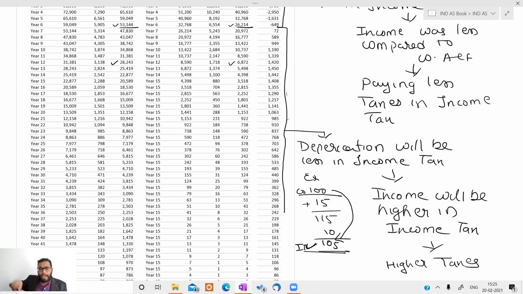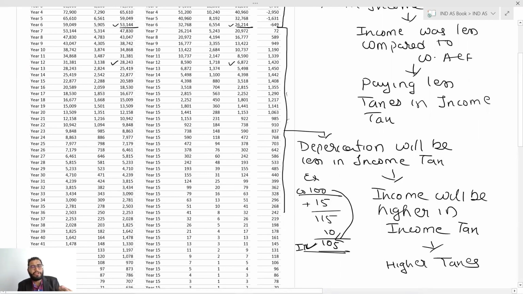Now, if you see, earlier we paid less taxes because the depreciation was more in income tax. But in the subsequent year, the depreciation got reduced in the income tax and we are paying higher taxes. Earlier, we were paying low taxes, now we are paying higher taxes. So what we have done? We have just deferred our taxes to the future periods. When we were paying lower taxes, at that time we deferred some of the taxes to the future, and in the future we are paying those higher taxes. That is the concept of deferred tax, that you are deferring tax of one period to another period.